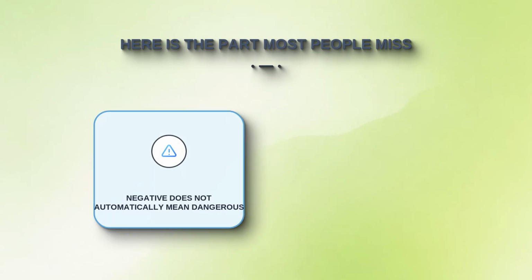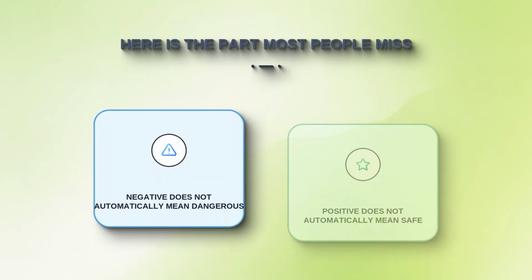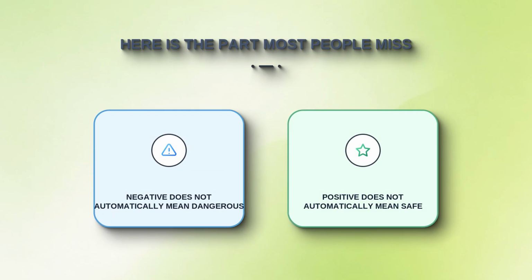Here is the part most people miss. Negative does not automatically mean dangerous, and positive does not automatically mean safe. A 5-star review can still mention private information. A 3-star review can be a simple service complaint. Your classifier should look at the content and the factual uncertainty, not just the star rating.